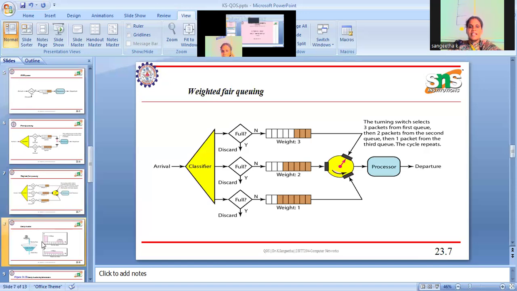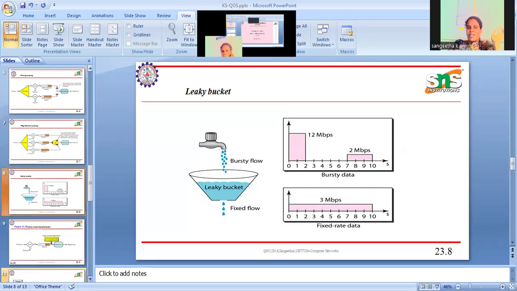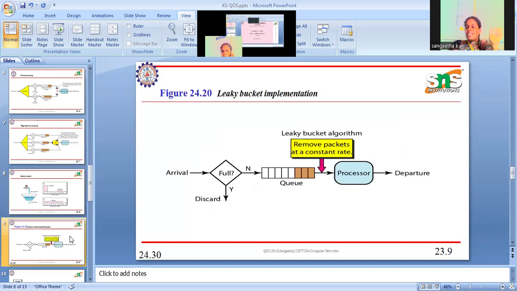Then another technique, which is also very interesting, is the leaky bucket algorithm. Looking at this diagram, the input flow is a bursty flow, but the output flow is at a constant rate. So even though the input rate is bursty, we have to regulate it into a constant bit rate. That is the concept here. Bursty data comes in, but the outgoing data is fixed. This kind of algorithm is called the leaky bucket algorithm in real-time scenarios. Based on this kind of algorithm, we can regularize the traffic.